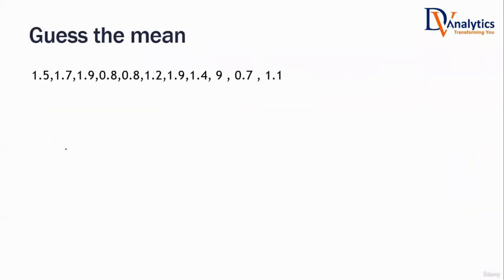Let me give you a simple relevant example. Imagine this is what your data is, very simple data. In this data set, if I ask you to calculate the mean, you will tell me the mean value will be around 1.4 or 1.5 because everything is between 1 and 2. But to my surprise, when I calculated the mean, I got the mean value to be 2.5. Why would I get the mean value to be 2.5 here? What's the reason for it? 9 is there.